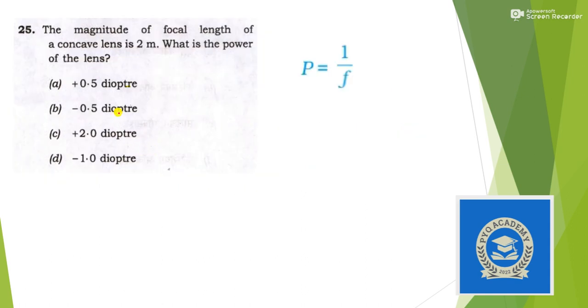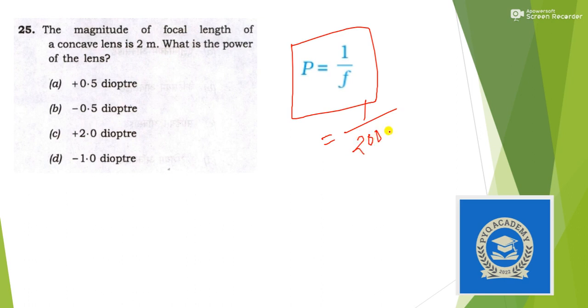Next, the magnitude of focal length of a concave lens. So we have to find the power, and we know the formula: power is given by 1 by focal length. So 1 by focal length 2 meter. Let's convert it into centimeter, so it will be 1 by 200, and now it will be 0.5.